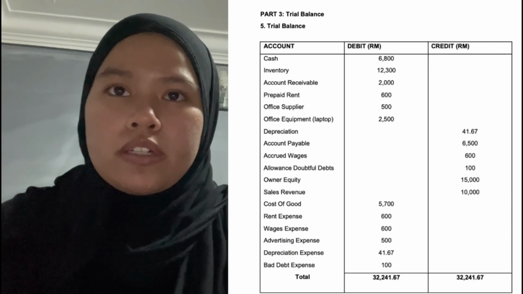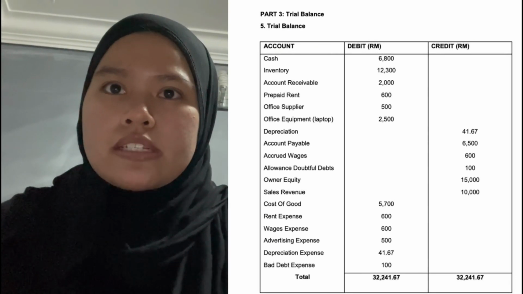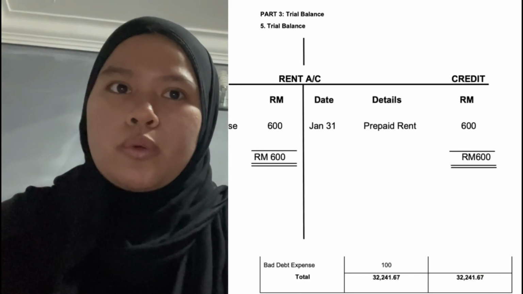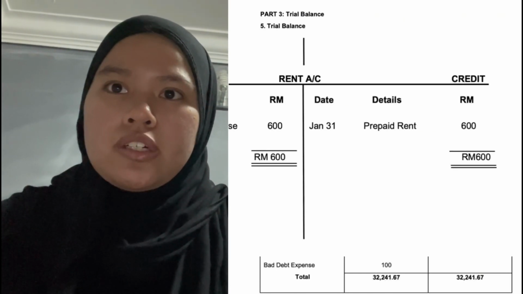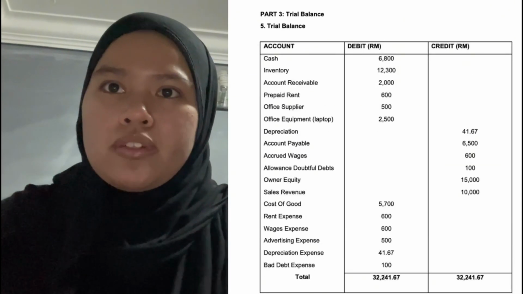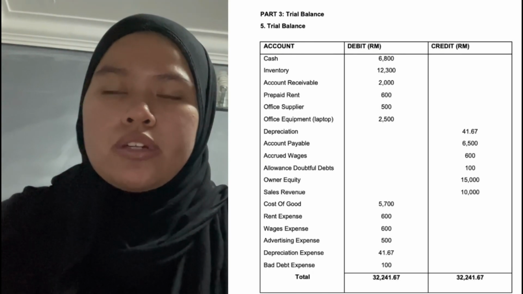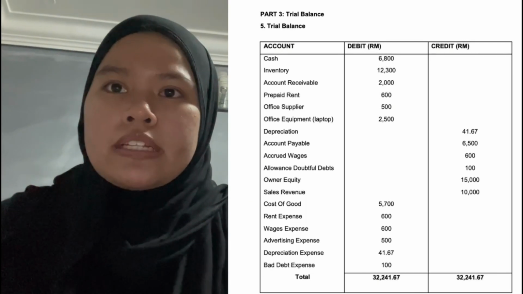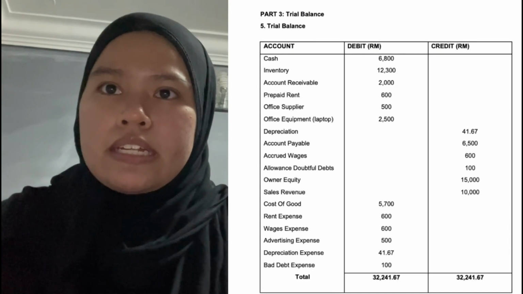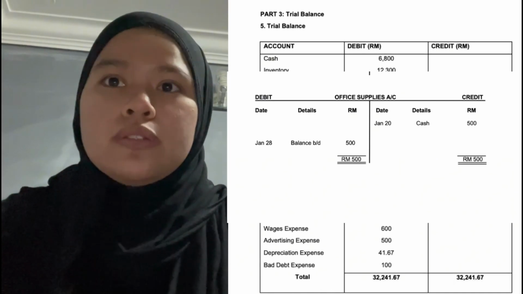Then we move on to prepaid rent. Prepaid rent we put it 600. How do we get 600? Because of the part 2 question. So for the part 2 question, as you can see here, is the 600. So that's why we put it 600 on the trial balance. And the office supplies we put it on the debit side because it is our asset. Then it's 500 total. How we get that total? You can see in the part 1, here I show you.